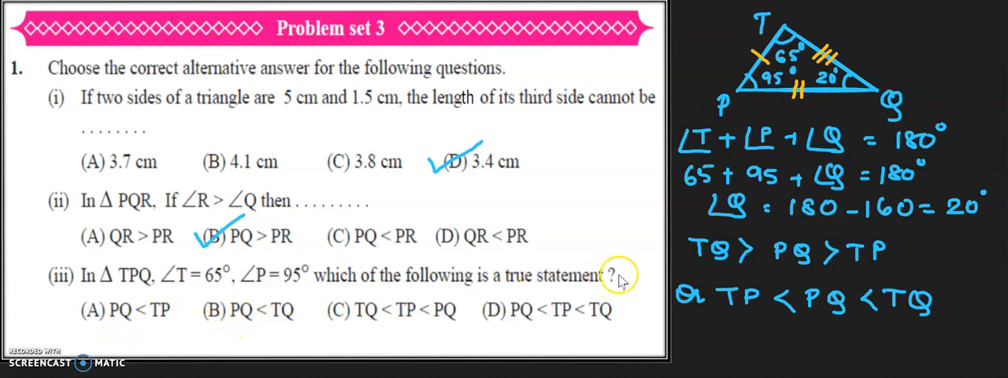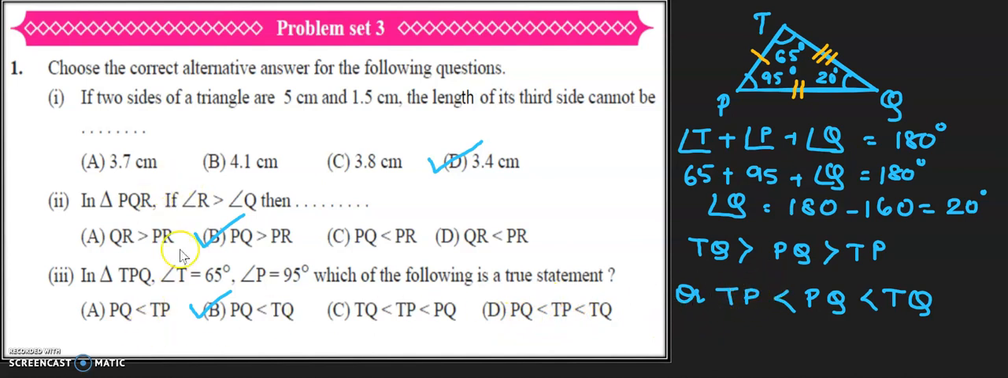Then PQ less than TQ. Yes, PQ less than TQ is here. So this is the correct option. We want to verify whether these two options are also correct. Let's check. TQ less than TP? No, TQ is always the greater, so you can't have this option. After that PQ, PQ less than TQ, that is also not possible.